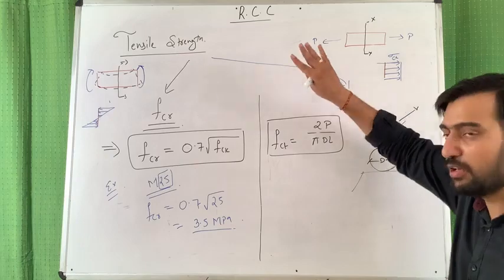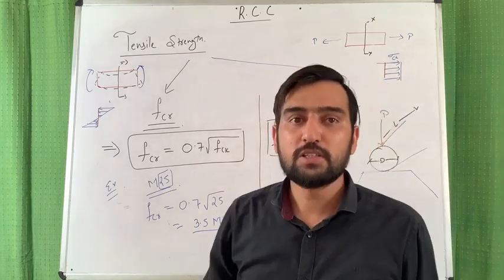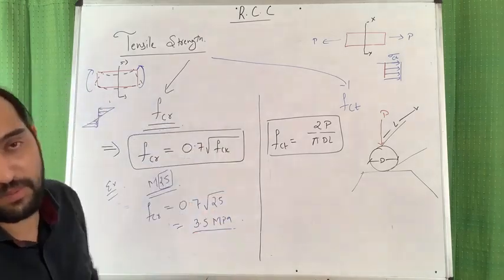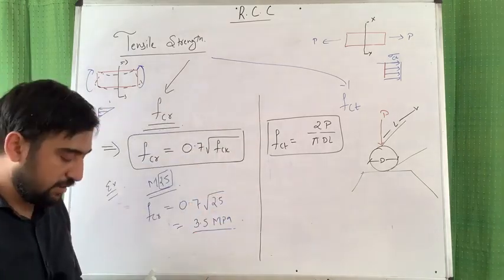So I can say these values are towards the more stringent criteria, whereas the other values are slightly on the overestimated side. Is it clear, friends?